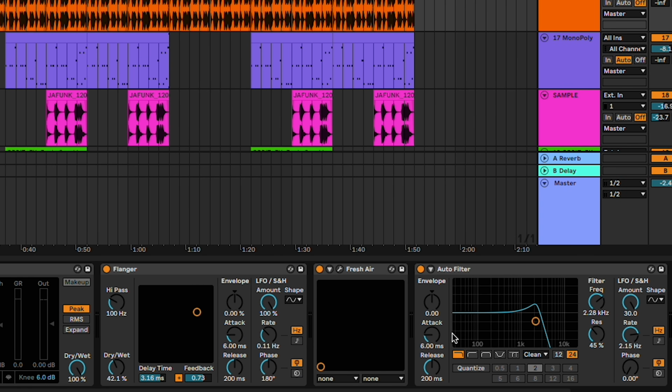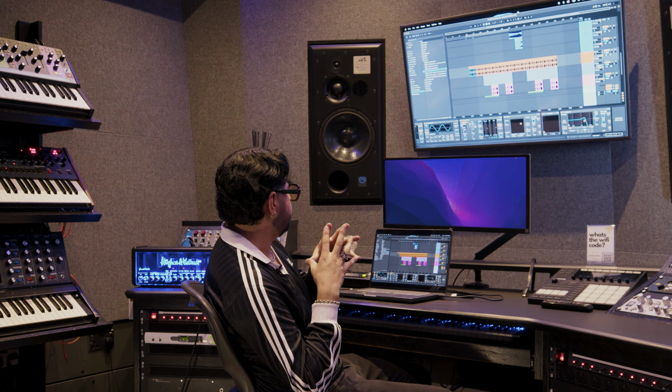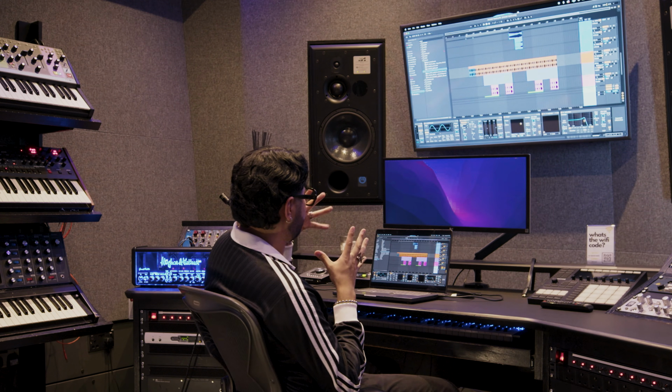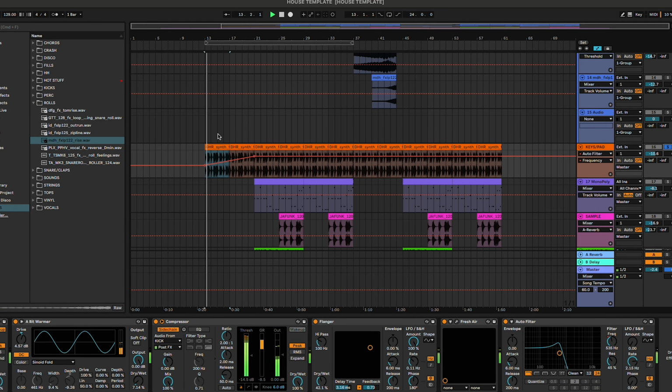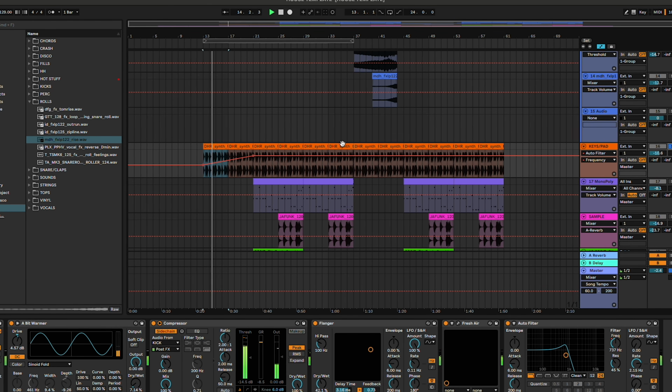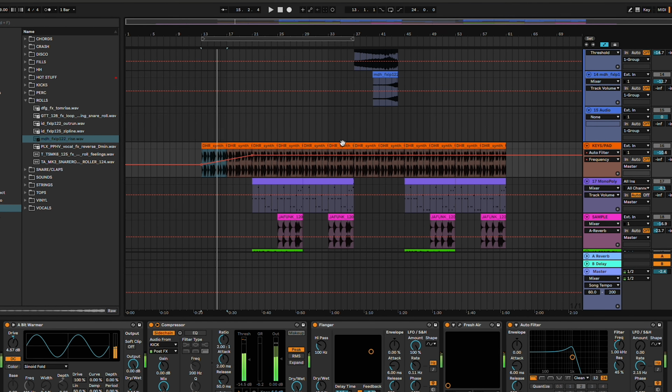So I'm gonna turn it on, automate the envelope, the filter, which gives it a little bit more like an underwater effect, I would say. We're gonna try to start it out as like very subtle, and then it starts growing into the drop. See the effect? It starts opening.